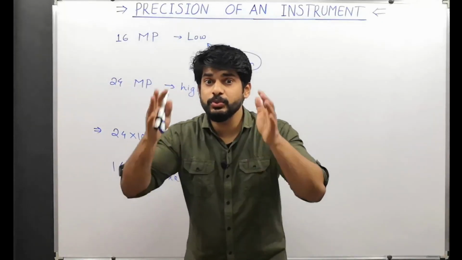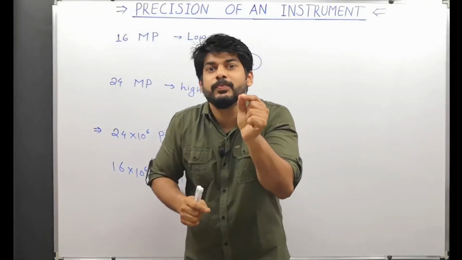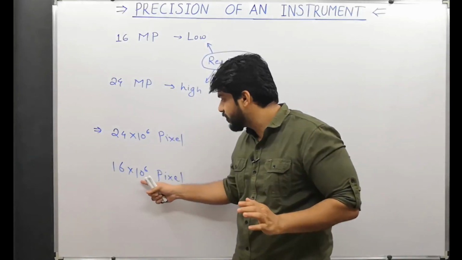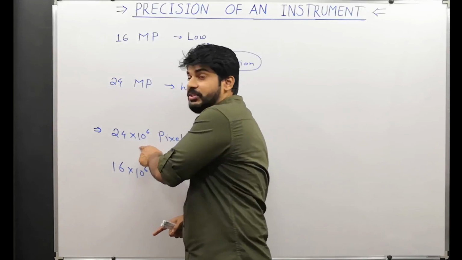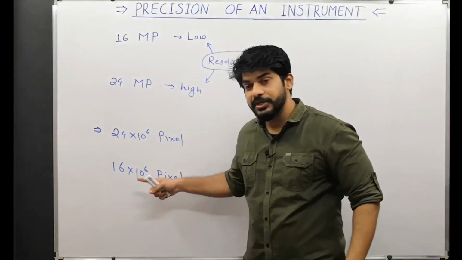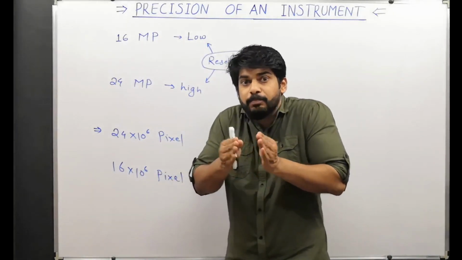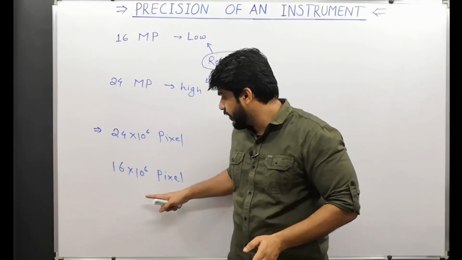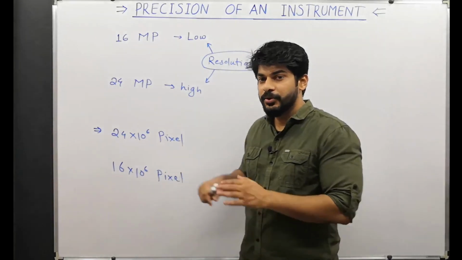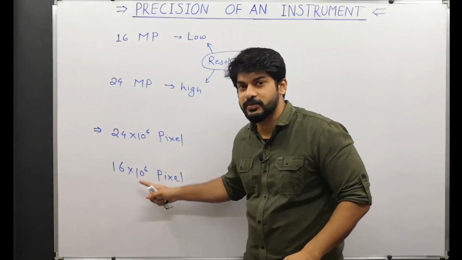It is able to resolve very small objects, and the other is also able to resolve, but not as small as these. It can resolve but little bit bigger objects. Definitely it is smaller, but in comparison to this one, it is not so much smaller.